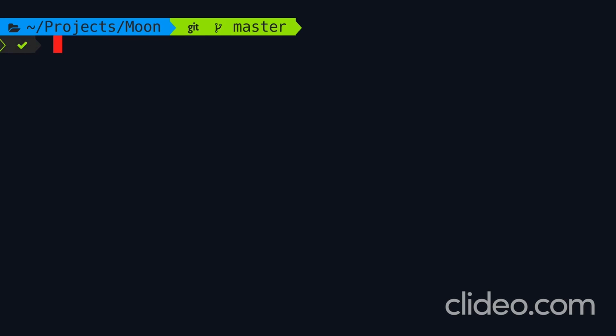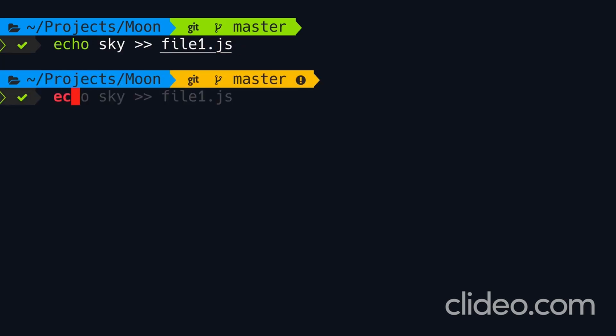So for this demo, we're going to modify one of our existing files and then add a new file. So echo sky to file1.js. So we're appending a sky to file1.js. Now let's create a new file. So once again, echo sky to file2.js.